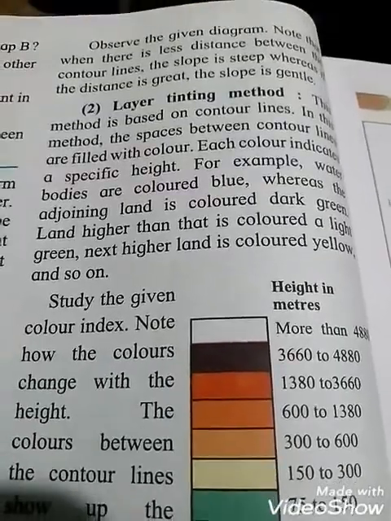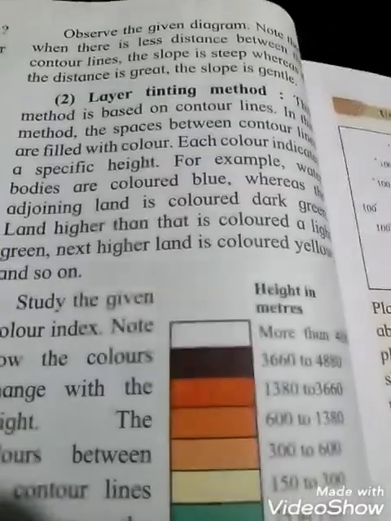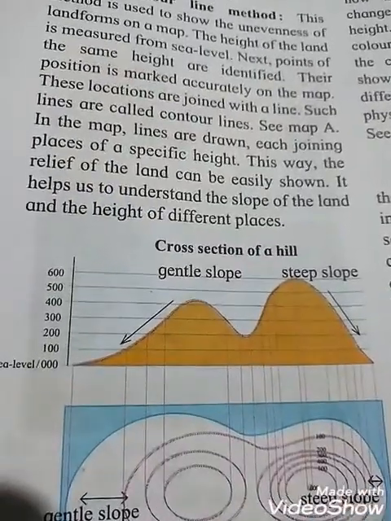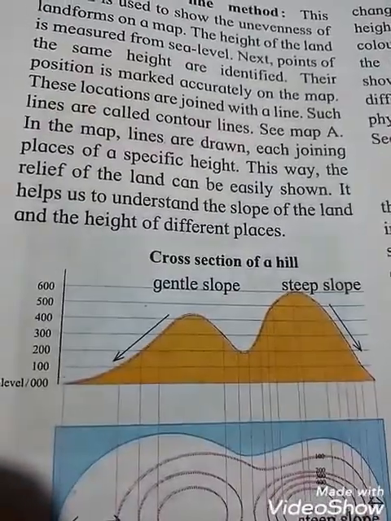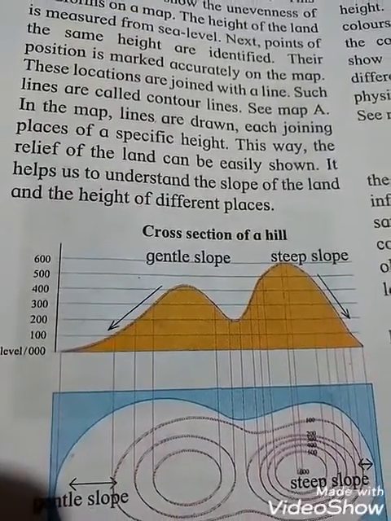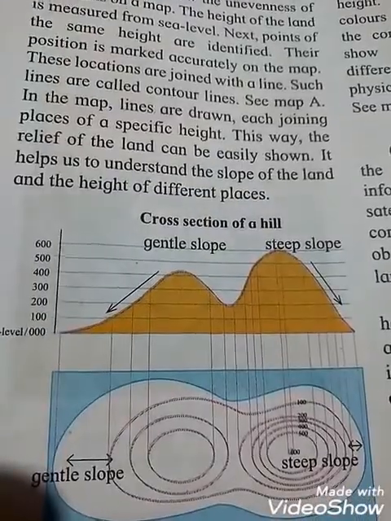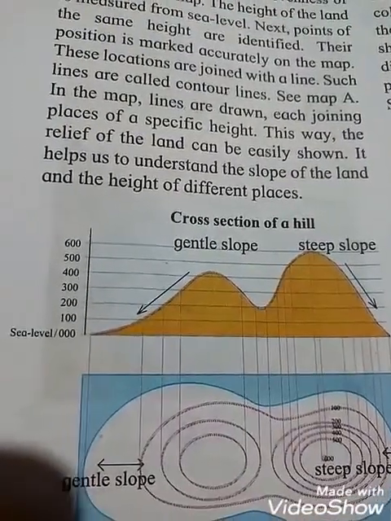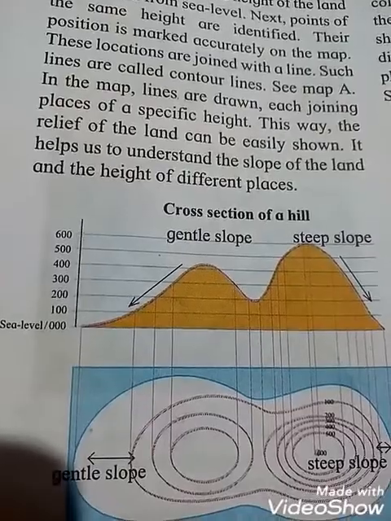Note that when there is less distance between the contour lines, the slope is steep, whereas when the distance is great, the slope is gentle. So what you understand, students, is that when there is less distance between the contour lines, see here, the slope is steep. Whereas if the distance is great, the slope is gentle. That one you have to learn by heart.